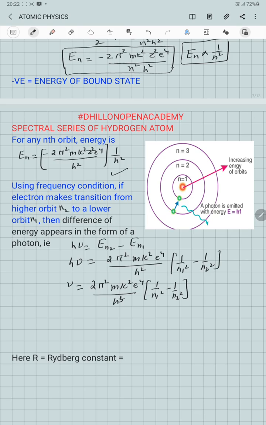This gives us the frequency of the radiation emitted. And in all these calculations, Z is equal to 1 because we are doing it for the hydrogen atom.